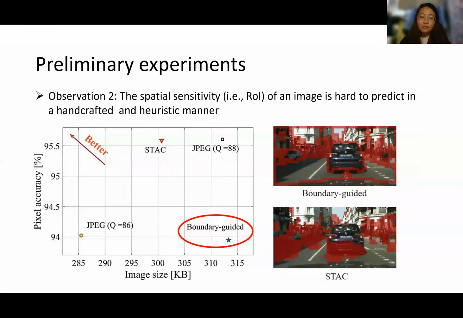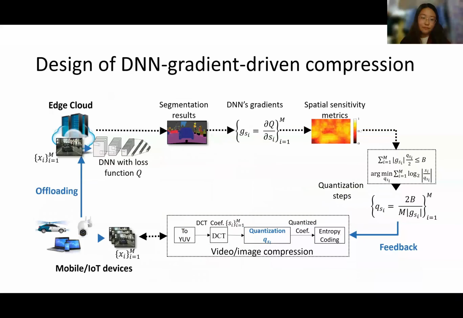Our experimental results, however, reveal that the boundary-guided compression strategy even leads to lower accuracy and compression ratio than the uniform compression strategy, such as JPEG. This indicates that the spatial sensitivity, or in other words, the region of interest of an image, is hard to predict in a handcrafted and heuristic manner.